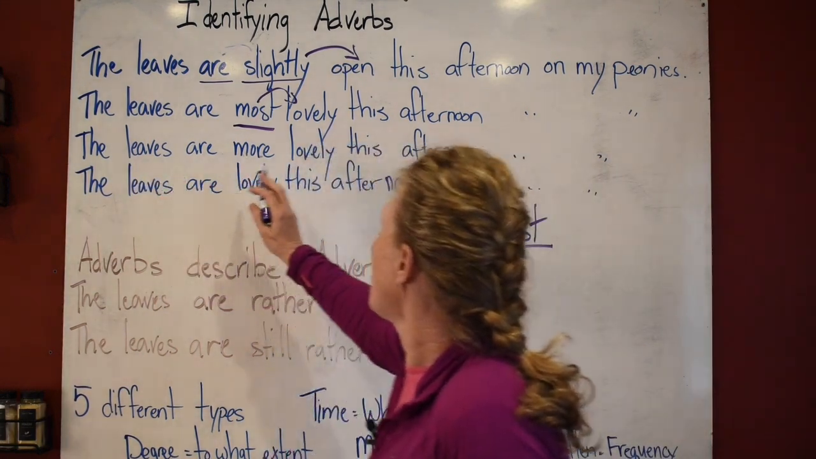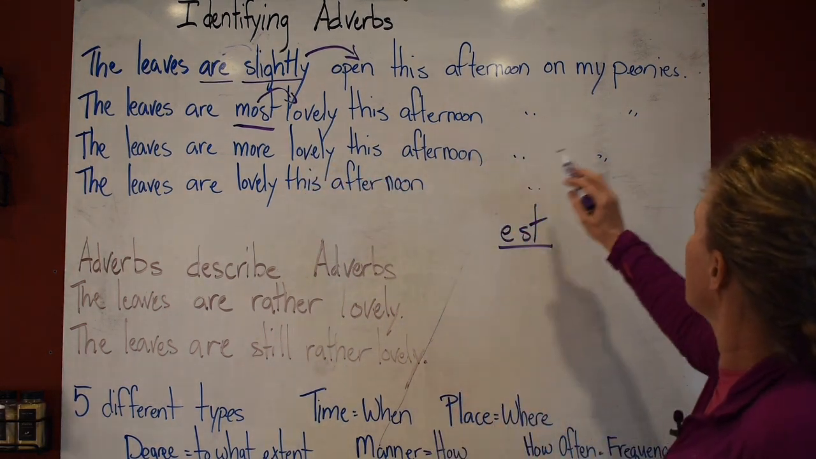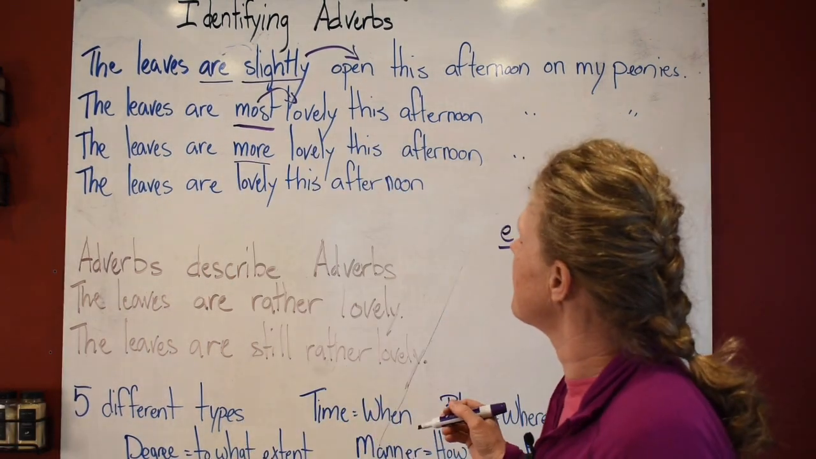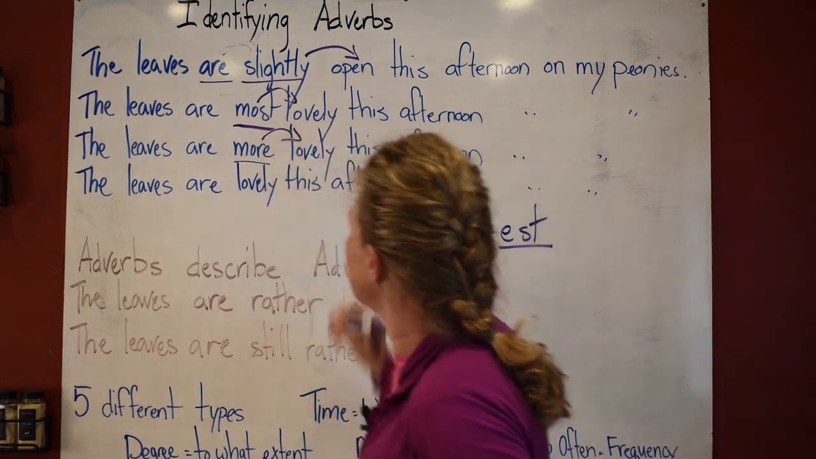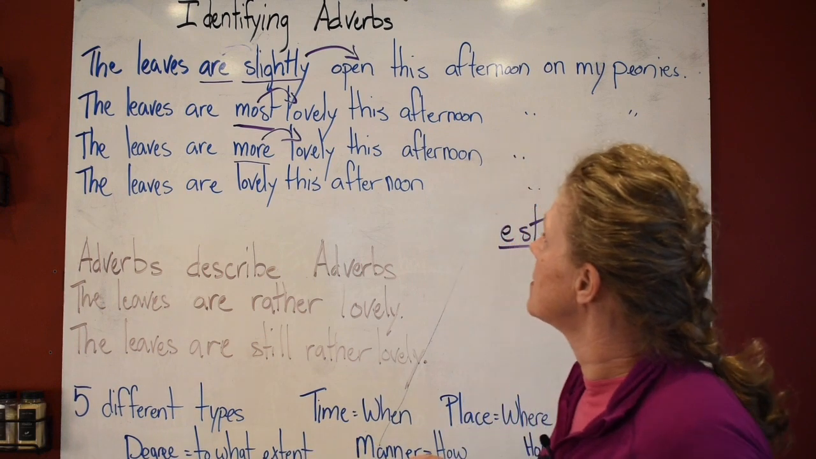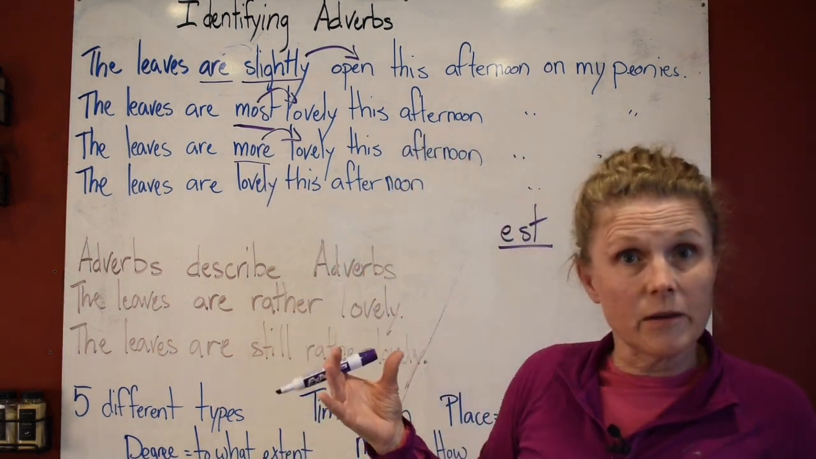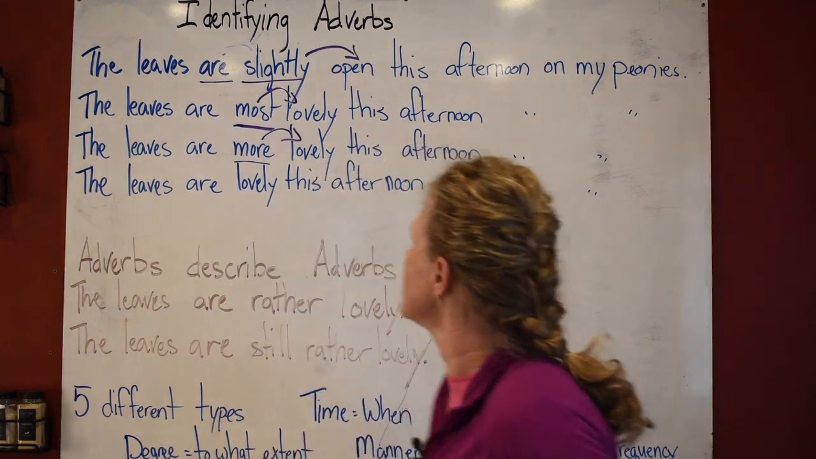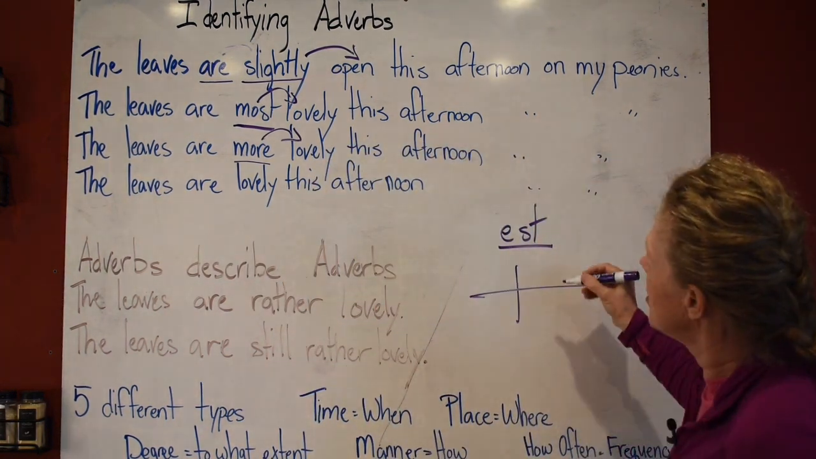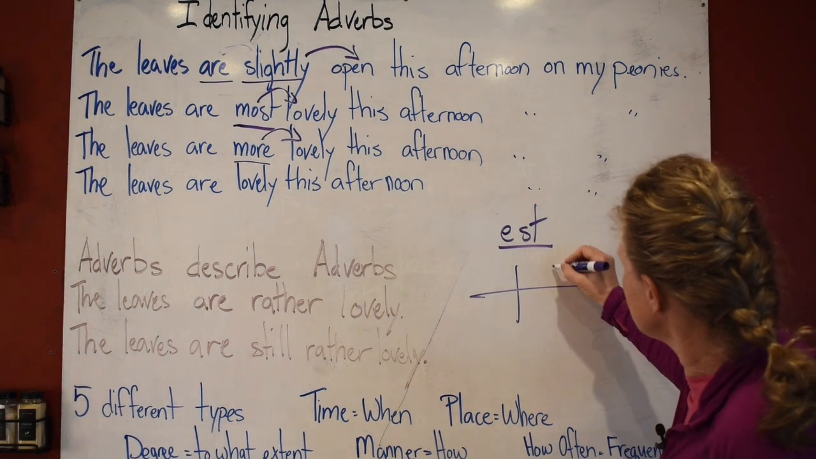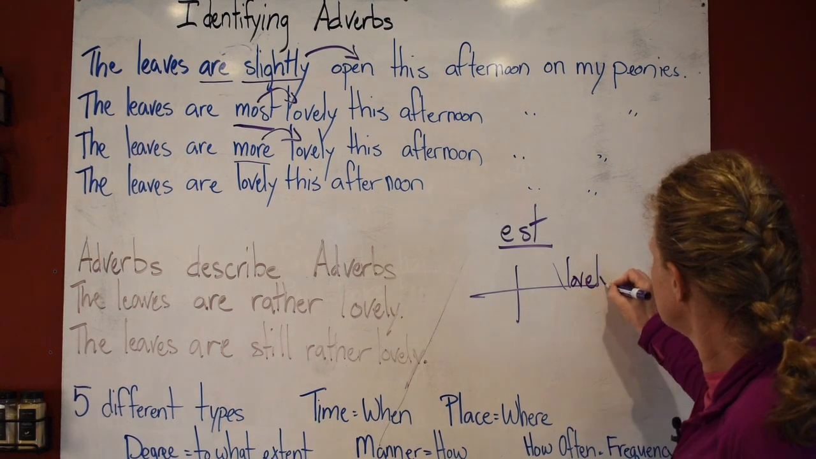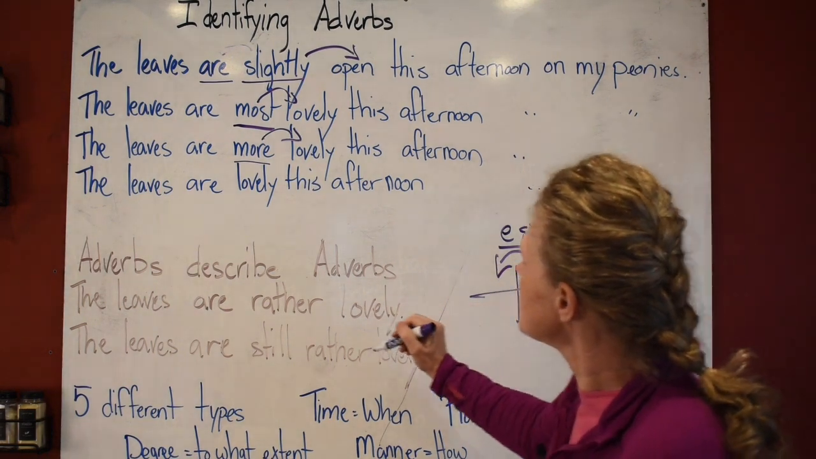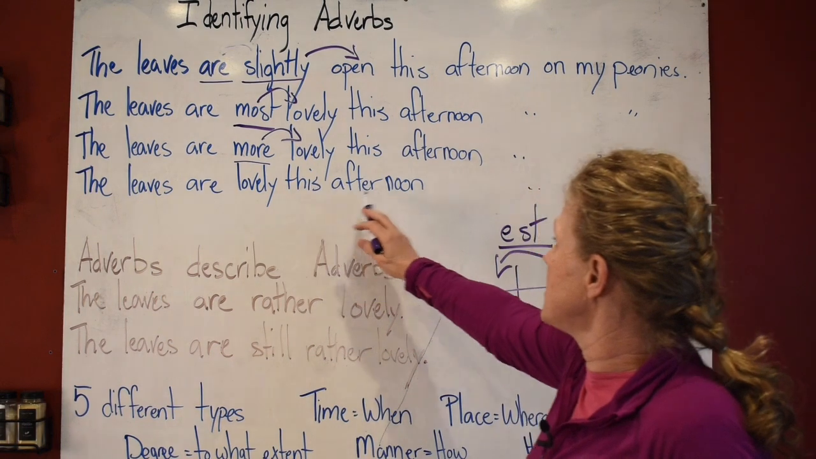All right, the leaves are more lovely this afternoon on my peonies. What is your adverb? More. Nice. What is it describing? Lovely. More lovely. More is comparing. More means it's more lovely today than yesterday. Lovely is an adjective describing leaves. It's sitting in your predicate adjective position right here, and it's going to come over and describe leaves.